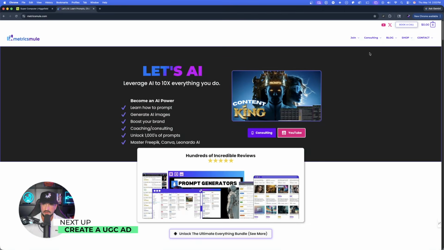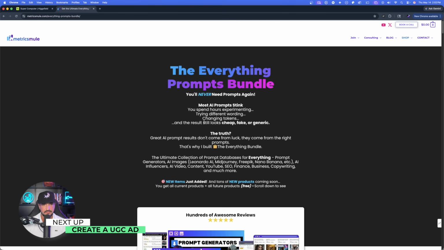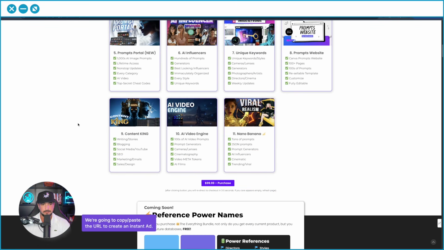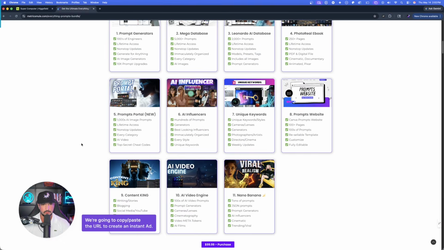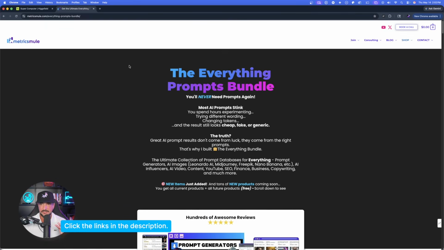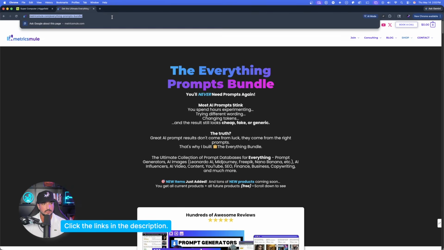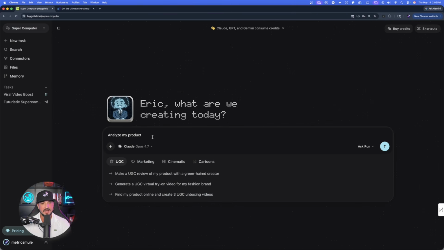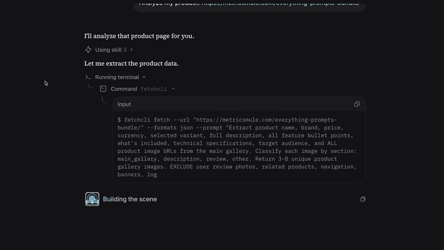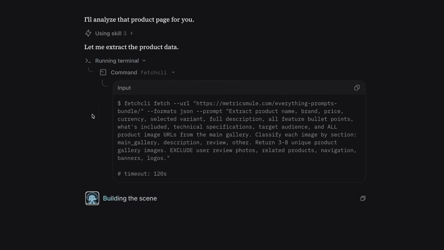So we're going to head over into my website and go to the everything bundle. You can see the everything bundle currently contains 11 databases, but almost 20 products in total. All of these amazing databases right here. Lifetime access, updates almost every single day. We're going to copy this link right here, come back in the supercomputer, and say analyze my product, and now I'll paste in my product's URL right here. And now instantly, it will analyze that product. You can see it going to work right here, building the scene. We'll come back to this one as well in a second.